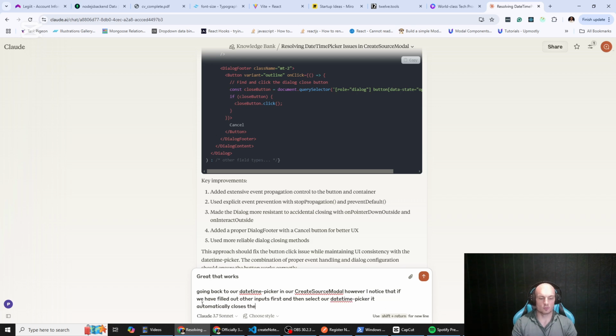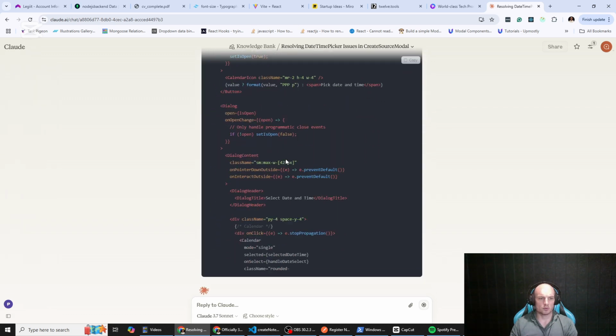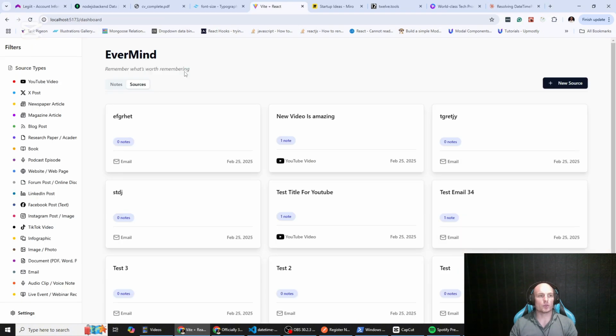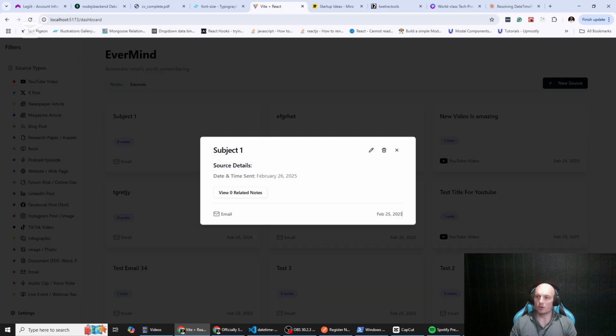Yeah, I remember now as well. If you filled out other inputs first and then filled out the date and time, it then closed the modal. So another little edge case that, yeah, I guess Claude wasn't thinking of when it did its own custom approach.